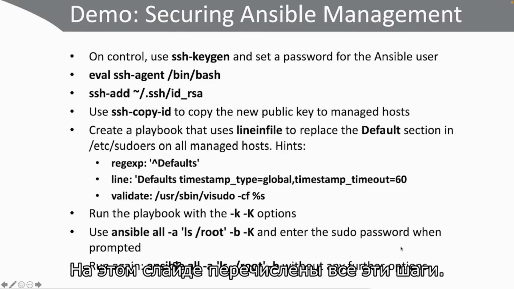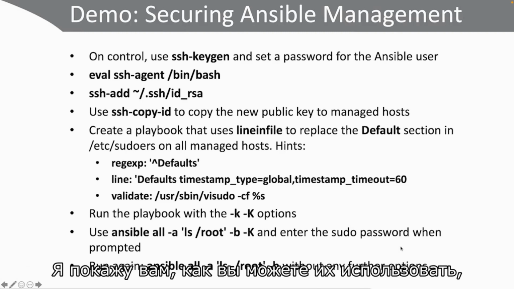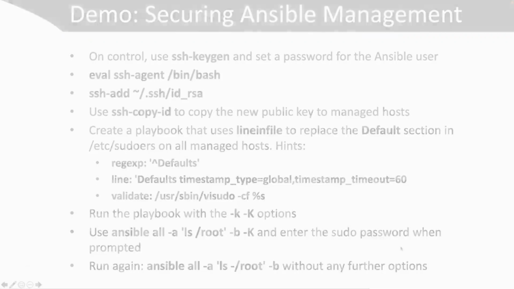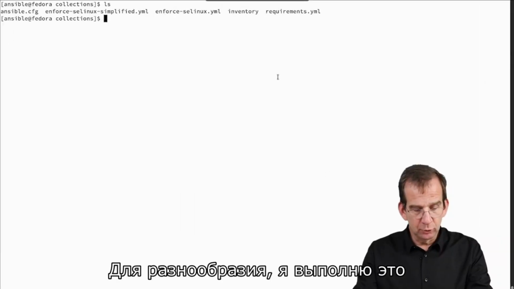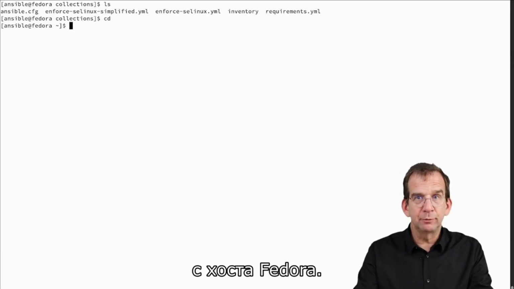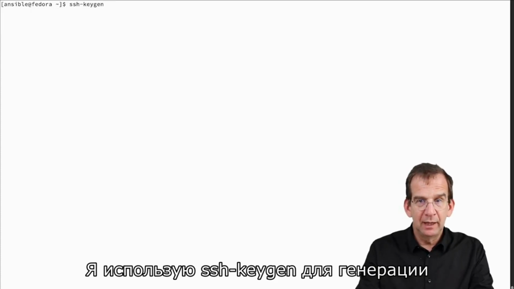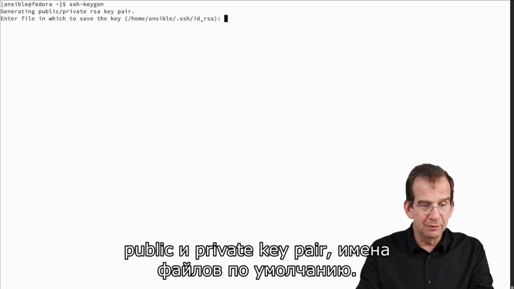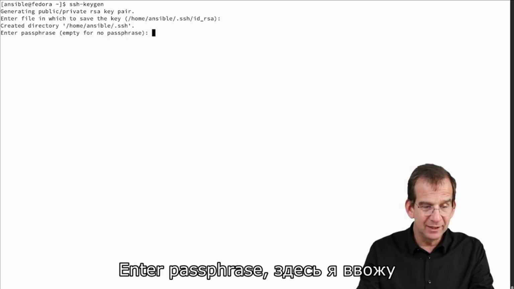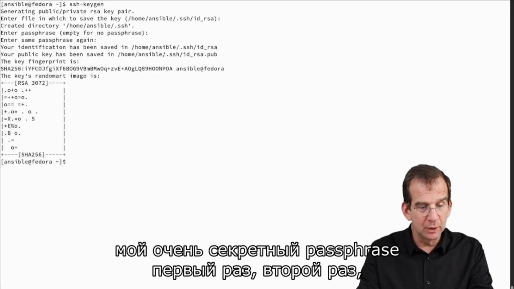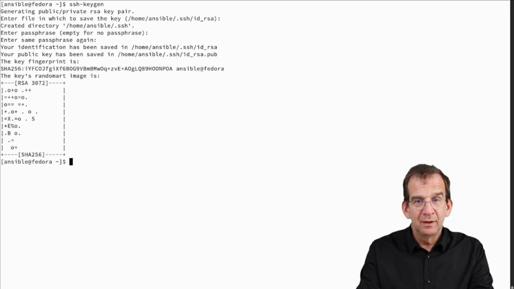Here we have all these steps on one slide. Let me show you how you can use these steps to make your Ansible connections more secure. Alright, I am going to do this for a change from the Fedora machine. So I am going to use ssh-keygen to generate the public-private key pair. Enter file, that's okay. Enter passphrase, this is where I'm going to enter my very secret passphrase. Going once, going twice, there we go.